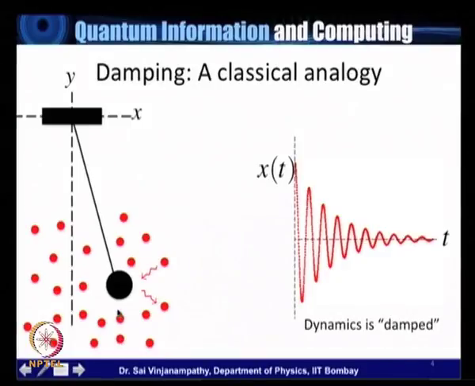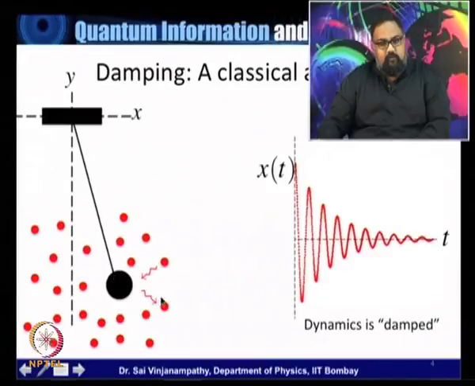Then what we would like to do is model what happens to this simple pendulum, keeping in mind that this simple pendulum is suspended in air. What that means is that not only is this simple pendulum's oscillation dictated by its own motion, but there are all of these collisions with these atoms that I've represented here as these red points. These atoms collide and carry energy and momentum away from the pendulum.